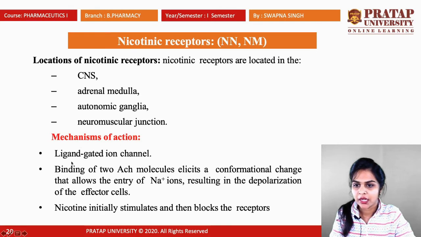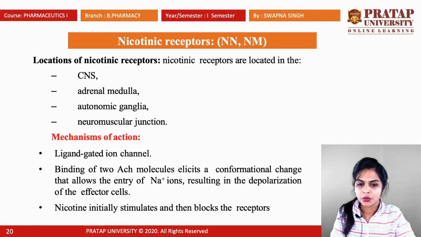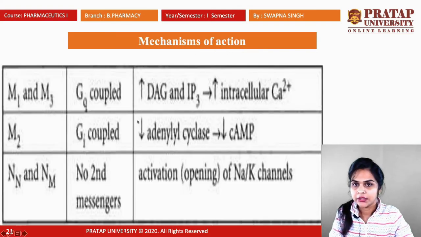Nicotinic receptors are ligand gated ion channels, whereas muscarinic receptors are a type of G protein coupled receptor. Nicotinic receptors bind to acetylcholine molecules, conformational changes occur, and that allows the entry of sodium ions. Because of that, depolarization of the effector cell starts, and initially it stimulates the receptor and then blocks the receptor.